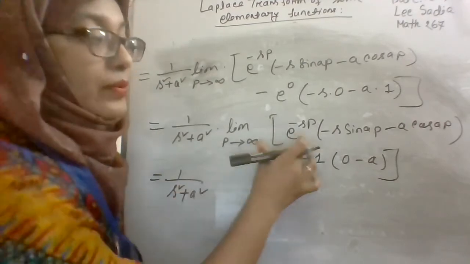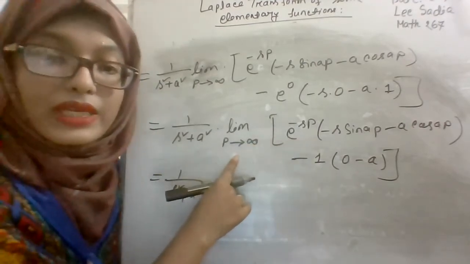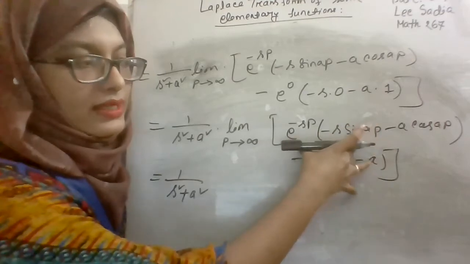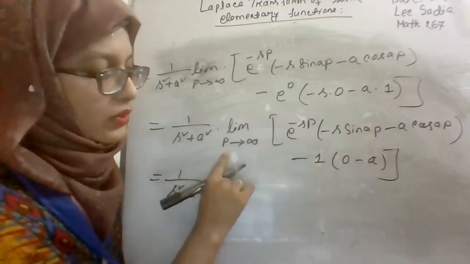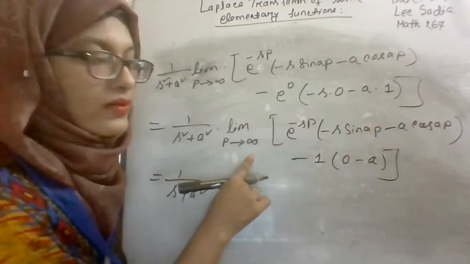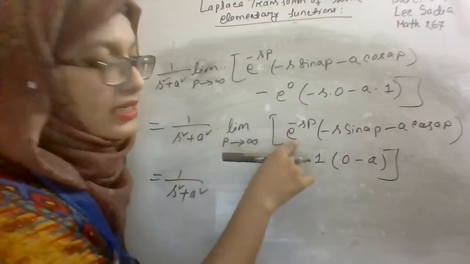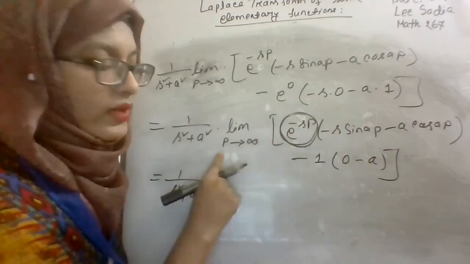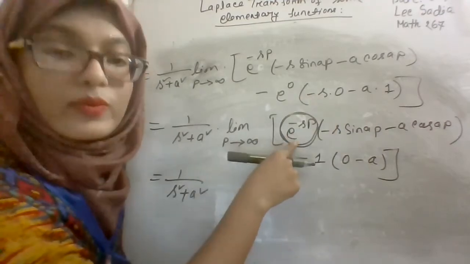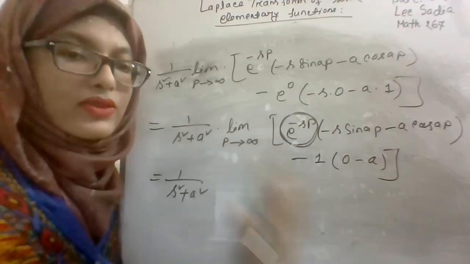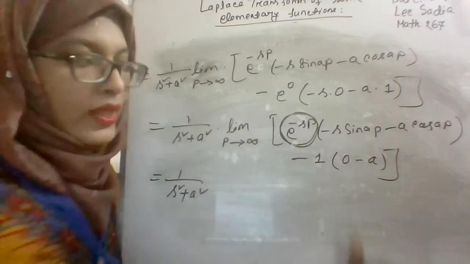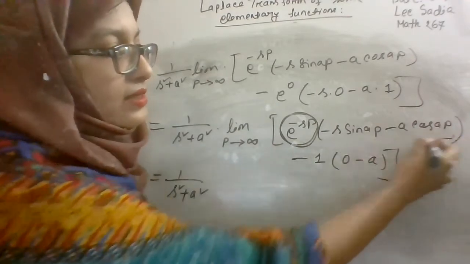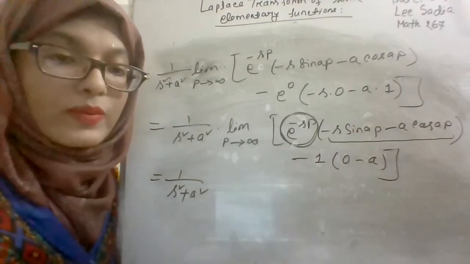Now use the limit p tends to infinity. We obtain this result by using upper and lower limit. Now we will use this limit. When p tends to infinity, from this term we get e to the power minus infinity, and e to the power minus infinity is equal to 0. So if you multiply this term by 0, then the whole term will be 0.